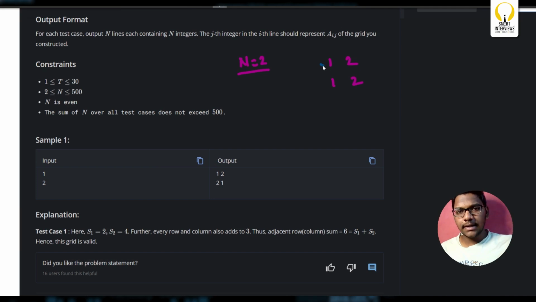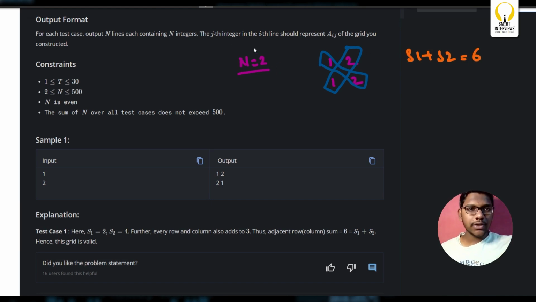We'll see the first diagonal. What is the first diagonal? This is S1, and this is the second diagonal, which is S2. So the sum of diagonals is S1 plus S2. What is S1 plus S2? S1 is 3, S2 is 3. So S1 plus S2 is equal to 3 plus 3, which is 6.